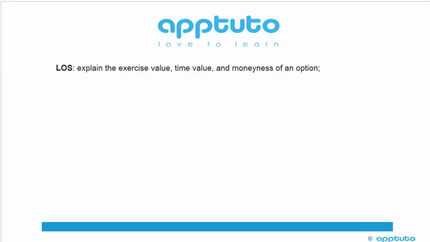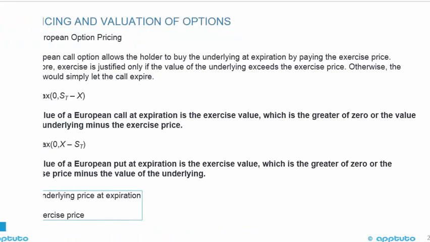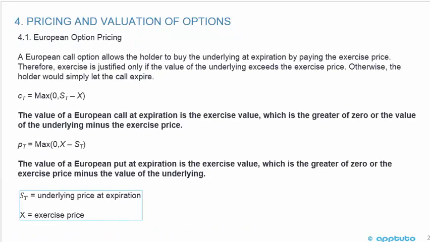This LOS is to explain the exercise value, time value, and moneyness of an option. Pricing and valuation of options. So we're still looking at European option pricing. A European call option allows the holder to buy the underlying at expiration by paying the exercise price. Therefore, exercise is justified only if the value of the underlying exceeds the exercise price.